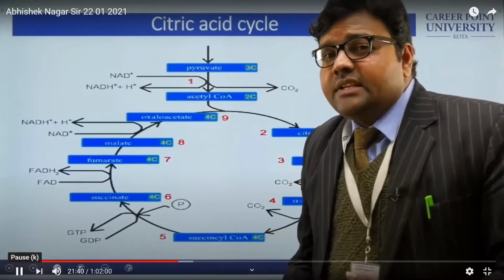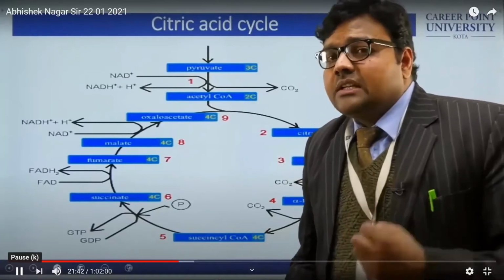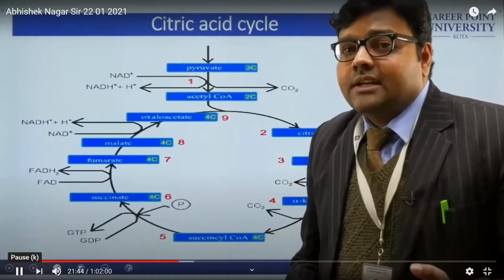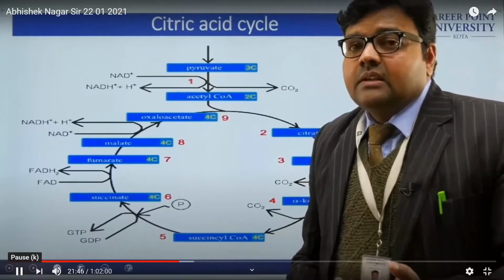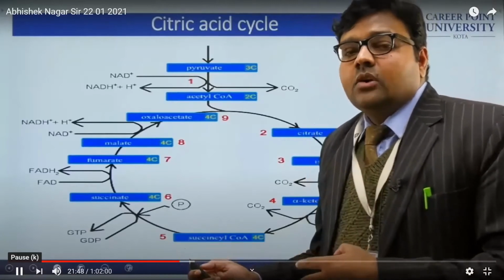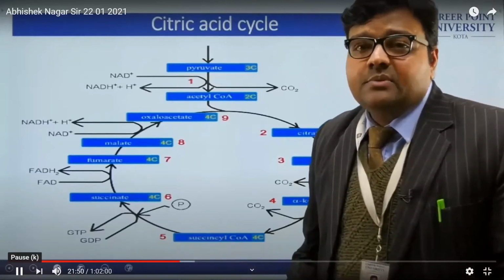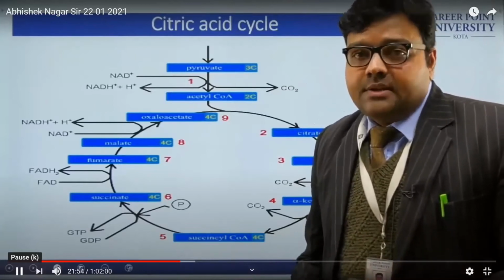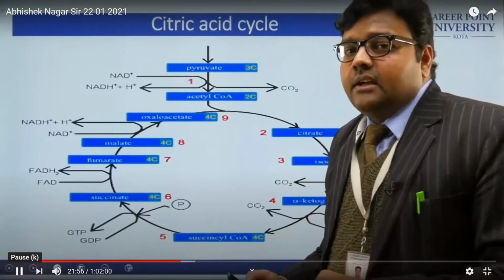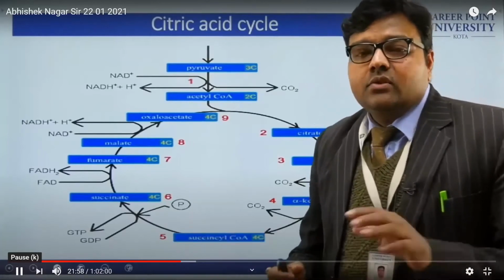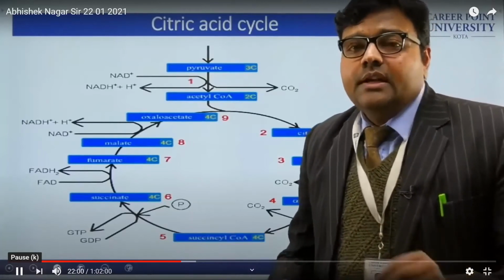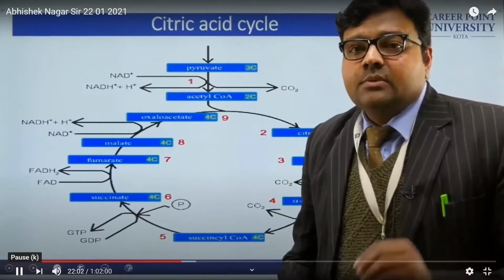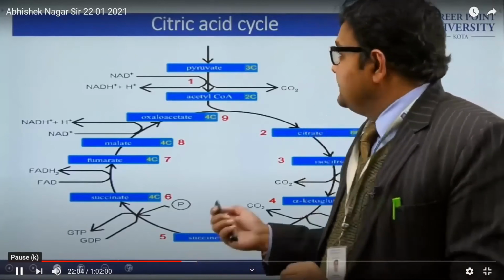These intermediate compounds are important because they are part of oxidative phosphorylation, as we have discussed. They will participate in the electron transport chain and form a large number of ATP. That is why the citric acid cycle contributes about 60 to 70% of the production of ATP.